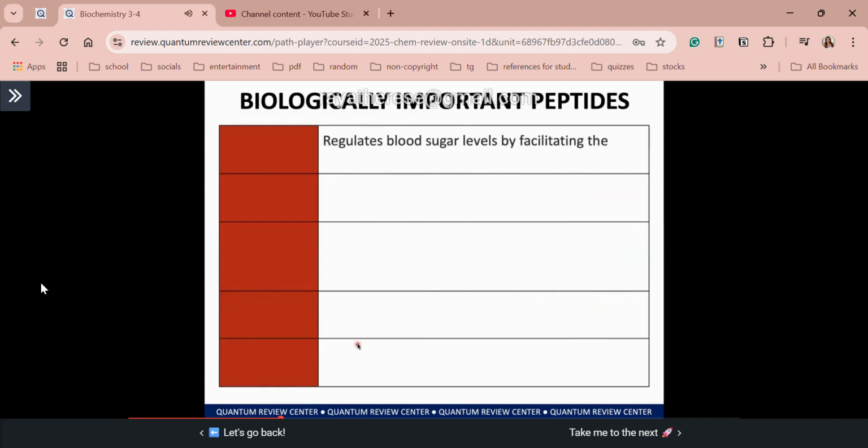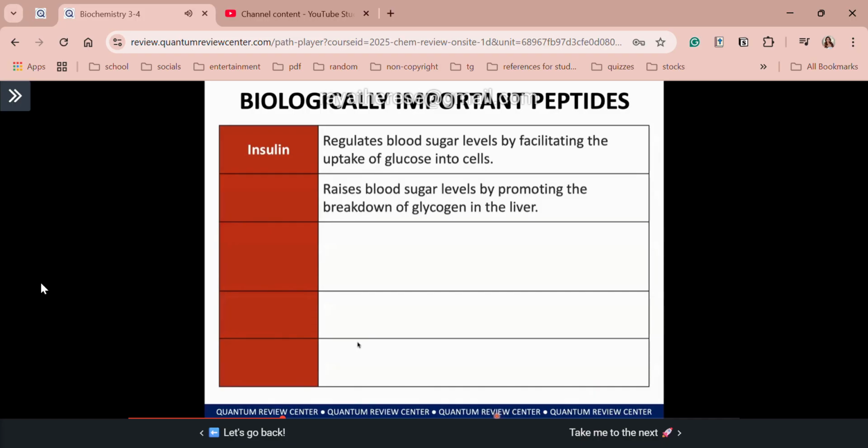So first item, it regulates blood sugar levels by facilitating the uptake of glucose into cells. O class, nakita nyo na siya earlier. So again, ang root word here, uptake of glucose. So this is your insulin. O diba? Next, raises blood sugar levels by promoting breakdown of glycogen. O sir, ano po ang clue? Clue is raises blood sugar. O diba? So of course, you will encounter this more again sa carbs metabolism. That is your glucagon. Or ang mnemonic ko dyan or ang tip ko is it raises blood sugar level because it signifies glucose is gone, or glucagon. O diba? So third one,